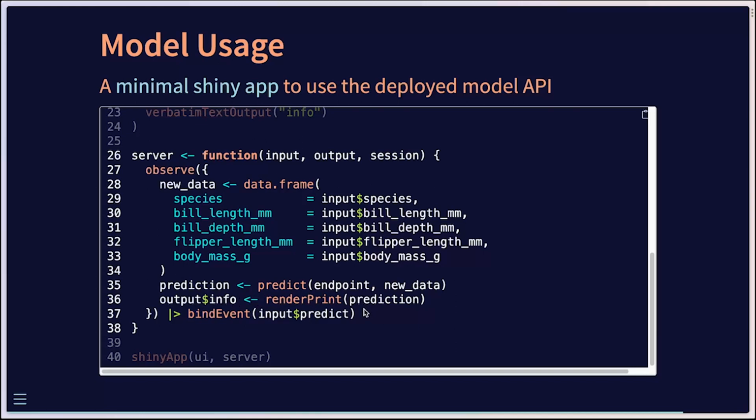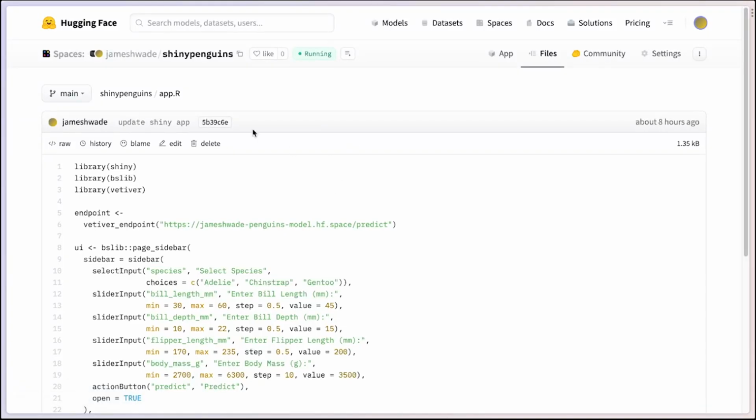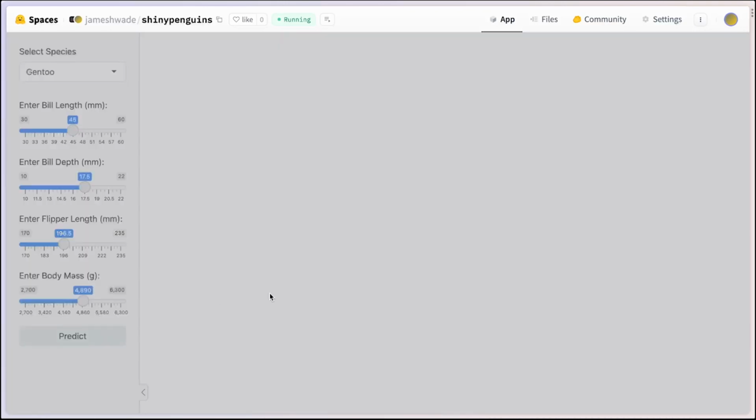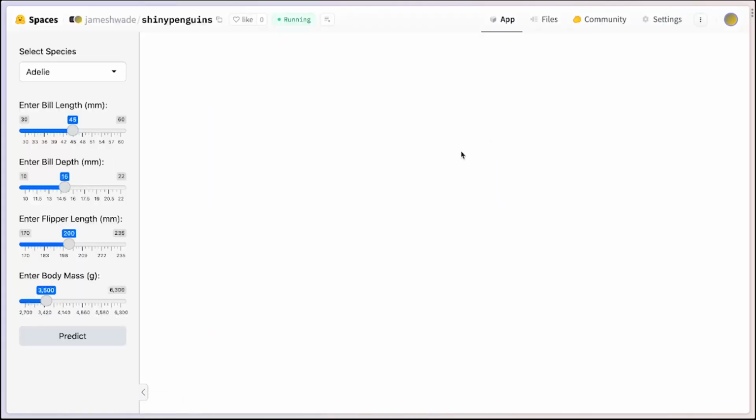Let me actually jump over to the Shiny app in action so you can see it for yourself. We have all of the inputs down here. I'll just make a couple of changes. So let's select Gen 2. Maybe tweak these a little bit. Click predict. And of course, we're going to get some kind of error because I'm trying to do this live. Let me jump back in here. Try predict again. Okay, there we go.